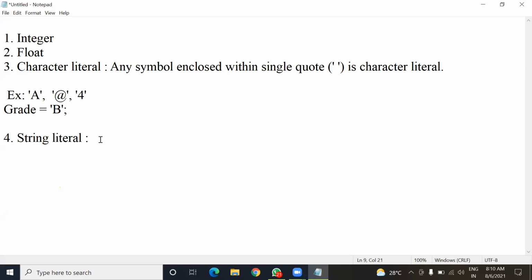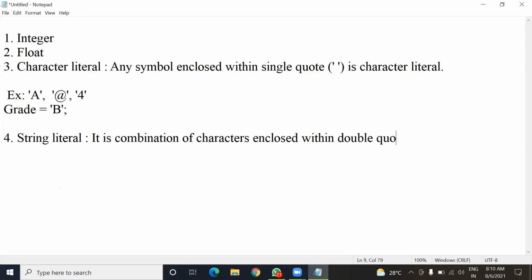A string literal is a combination of characters enclosed within double inverted commas or double quotes. Double quotes means this one. Anything you put inside double inverted commas will be considered a string literal.